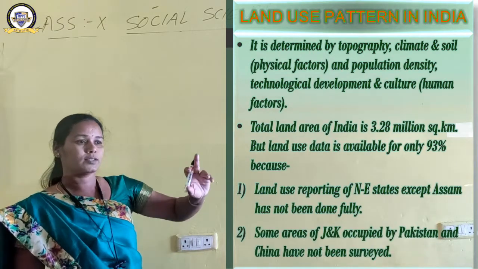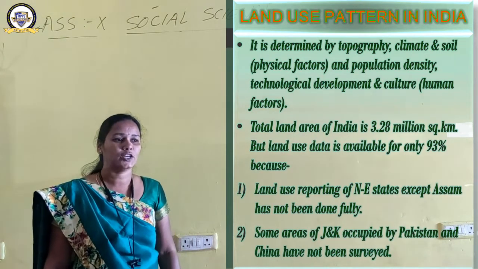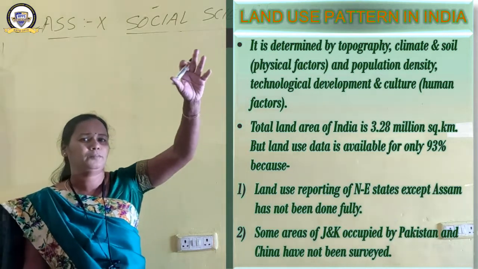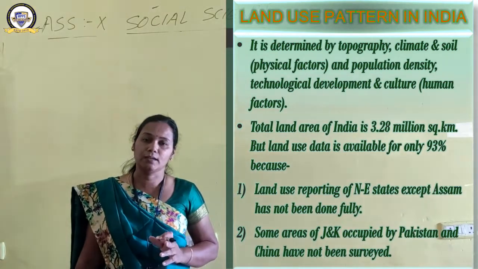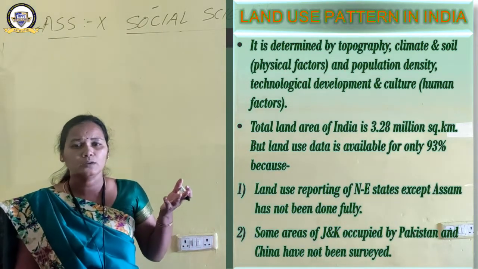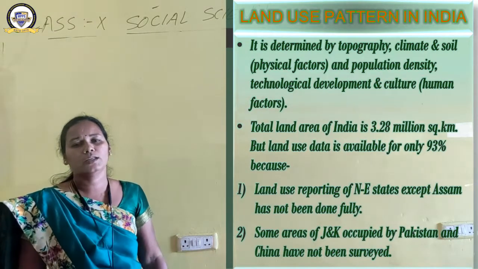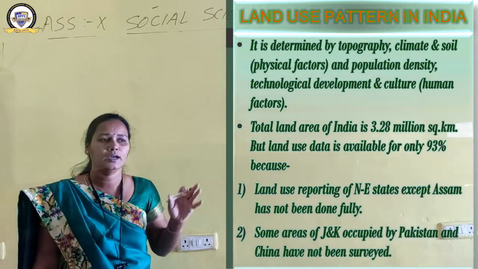The reason number 2 is that some areas of Jammu Kashmir have been occupied by Pakistan and China and have not been surveyed. Some land in the northern part of our country has been occupied by China and Pakistan. That land has not been surveyed yet. So we don't have the land use report of that area. Thus, what is the ultimate result? We have only the land use report of 93% of the total land area in our country, right?